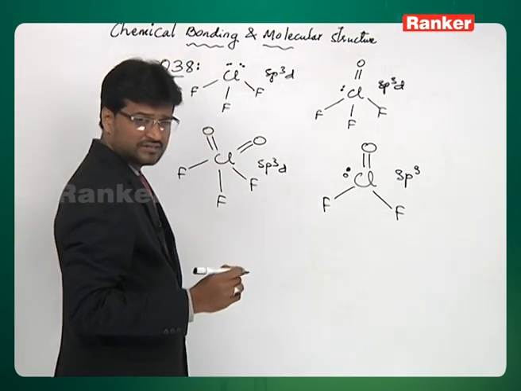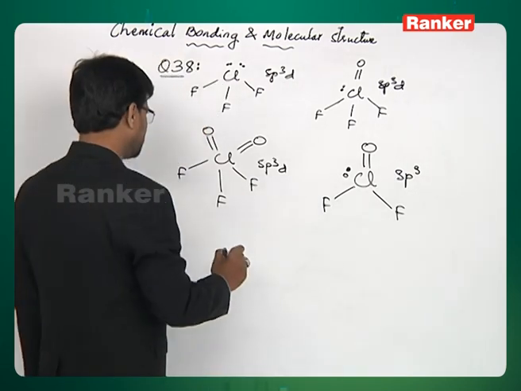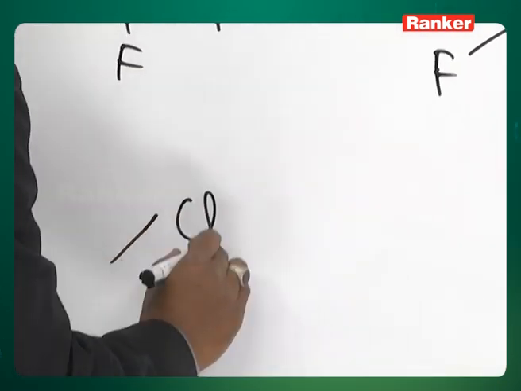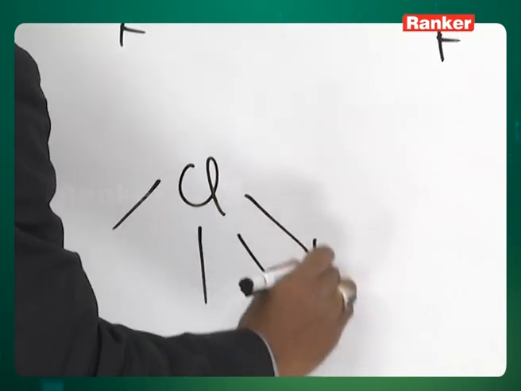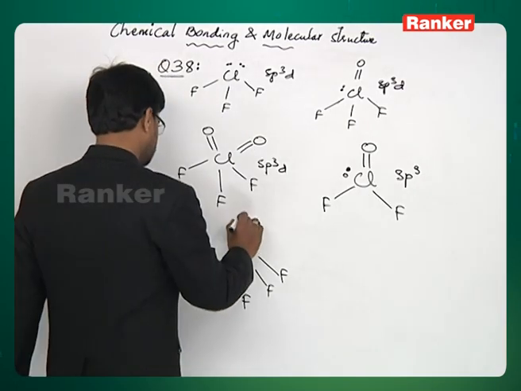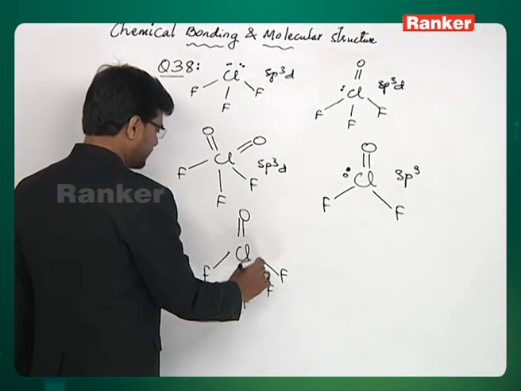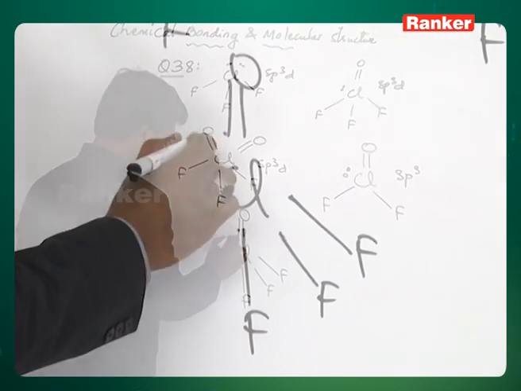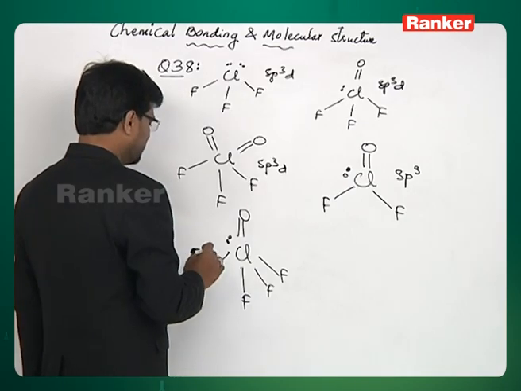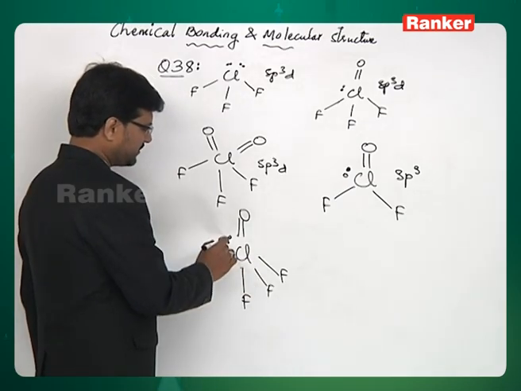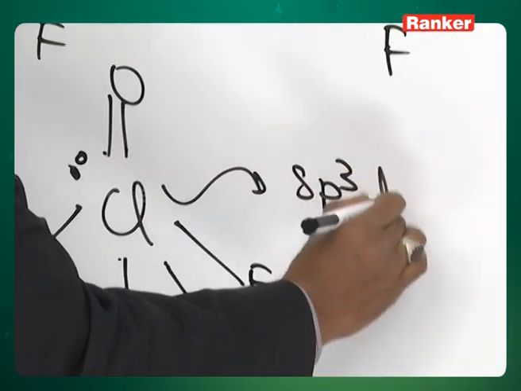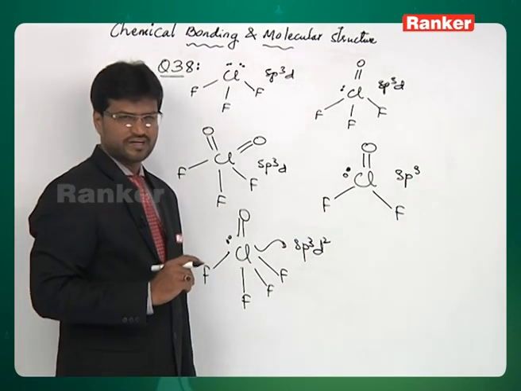Whereas ClF4O minus will have 8 electrons around chlorine. Let's put 4 fluorines and a doubly bonded oxygen. 1, 2, 3, 4, 5, 6 electrons, and then it has to have one lone pair, because altogether you should account for 8 electrons. Now the number of sigma bonds is 5 and the number of lone pairs is 1, so it should be sp3d2. So that's the reason why the third option is the correct answer.